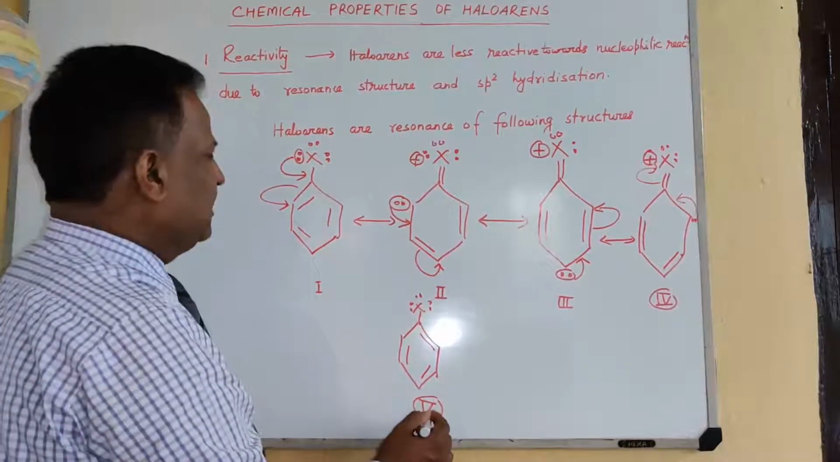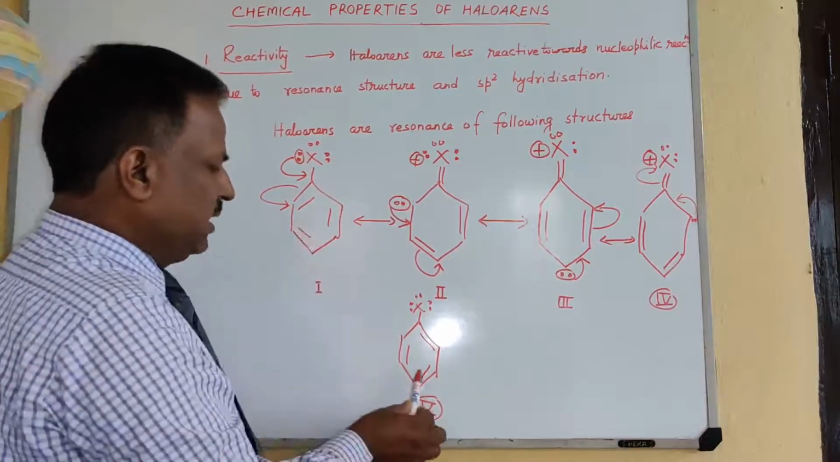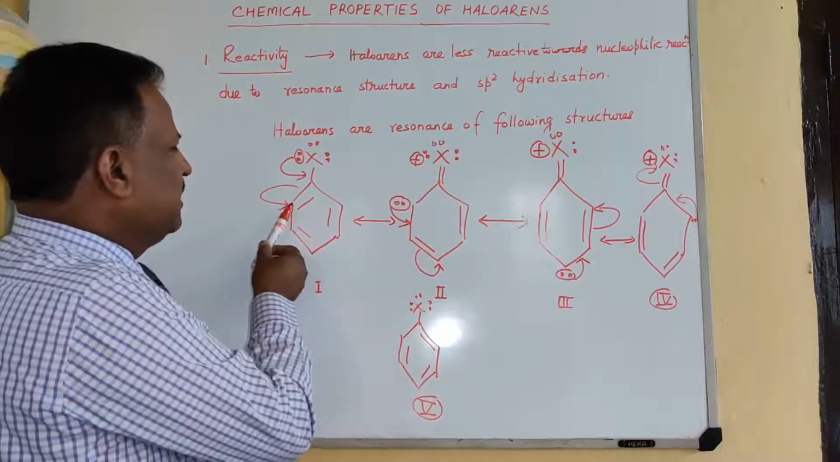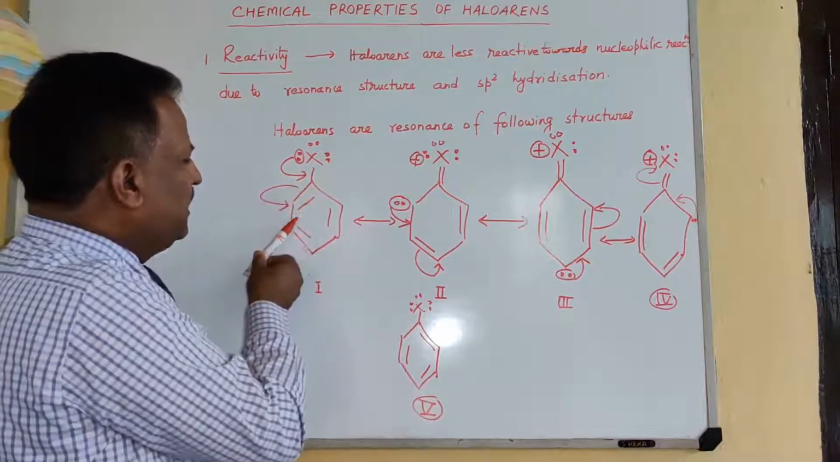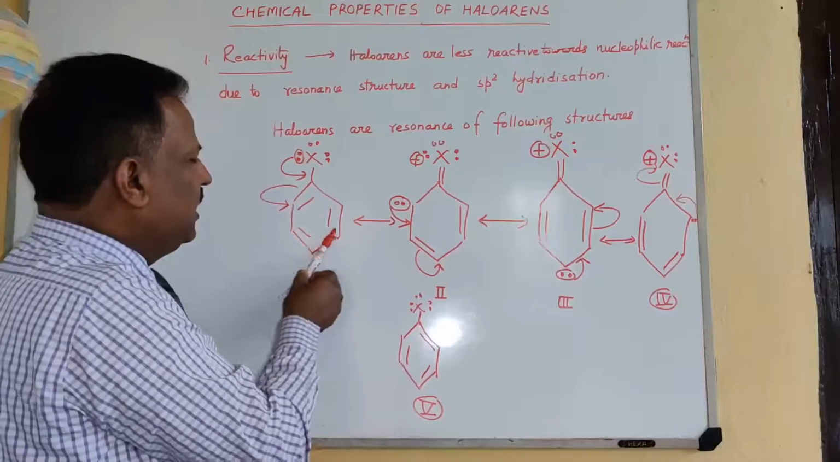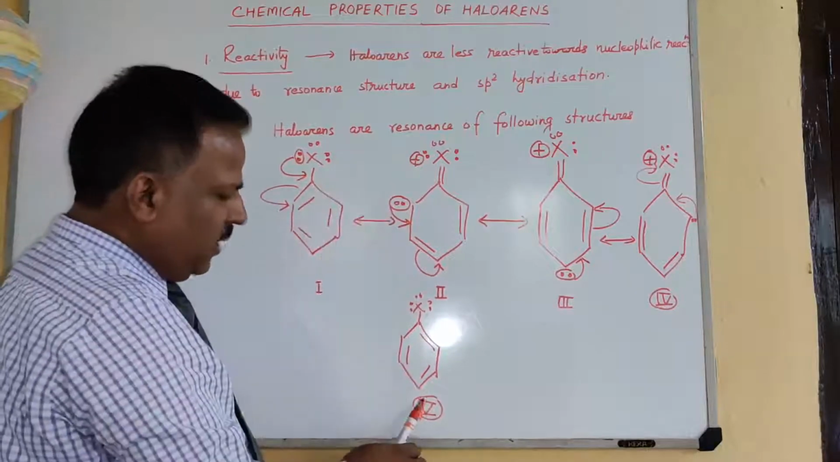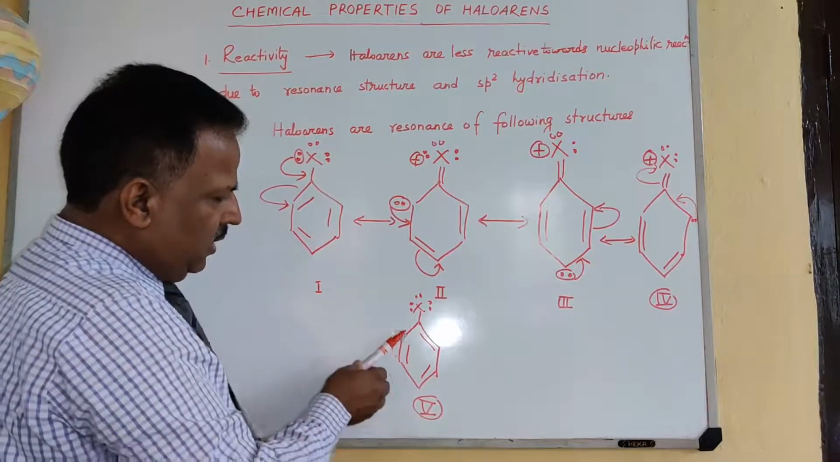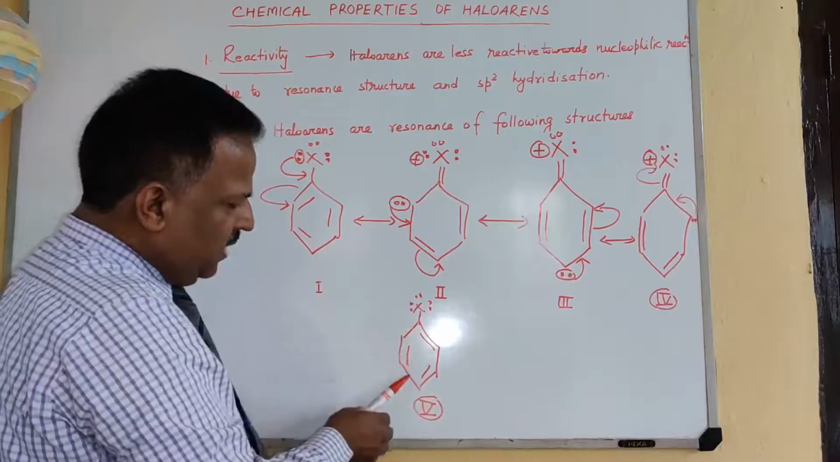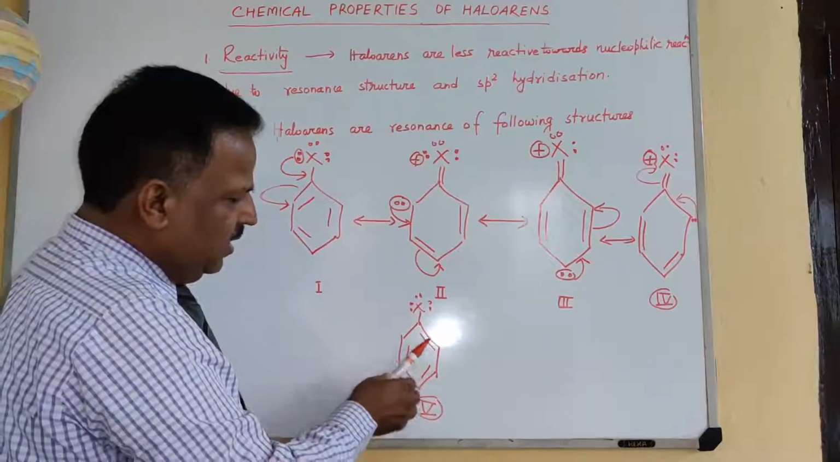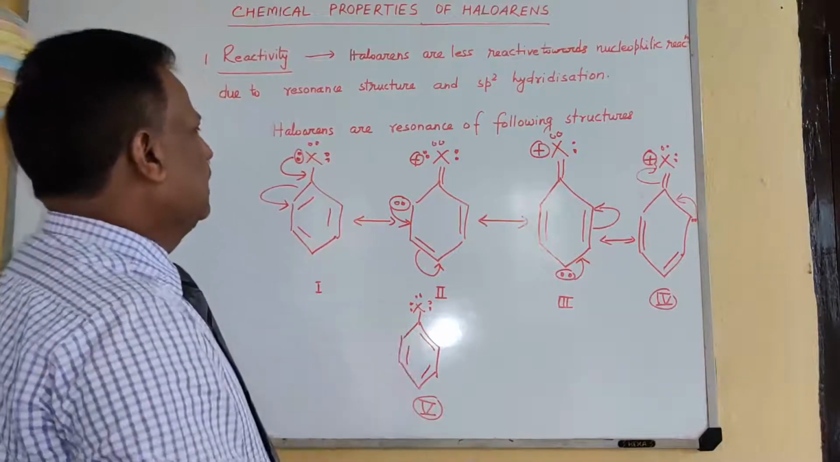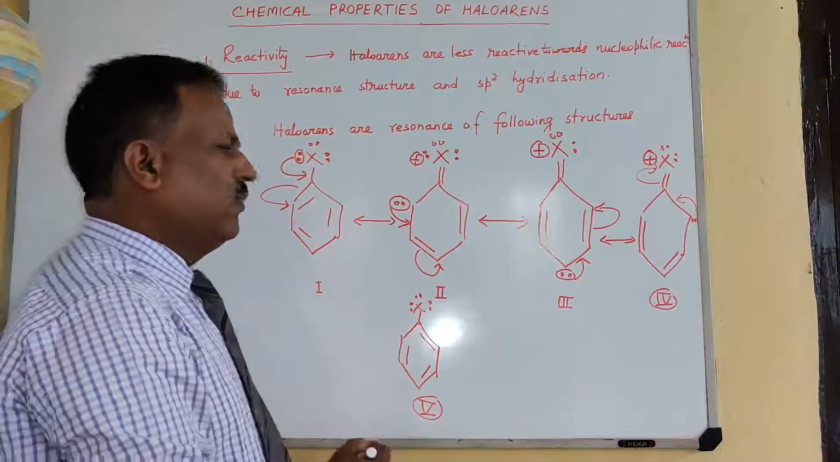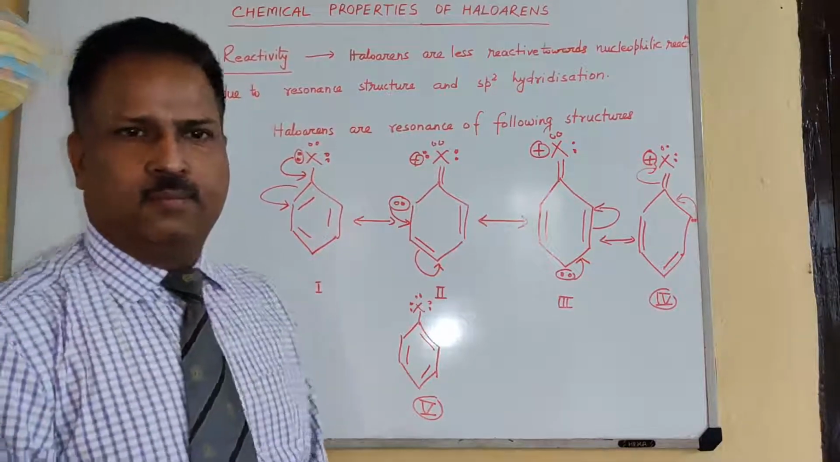The main difference between structure first and structure 5 is, in structure first this bond is double, this is single, this is double, this is single, this is double, this is single, but in structure 5th, single, double, single, double, single and double. So these are the resonance structures of haloarene.